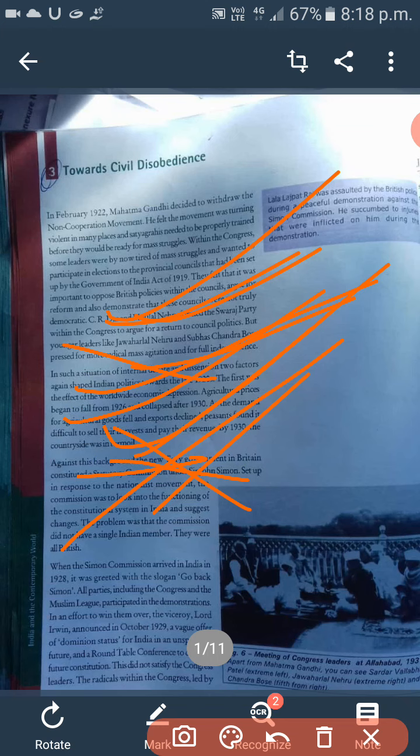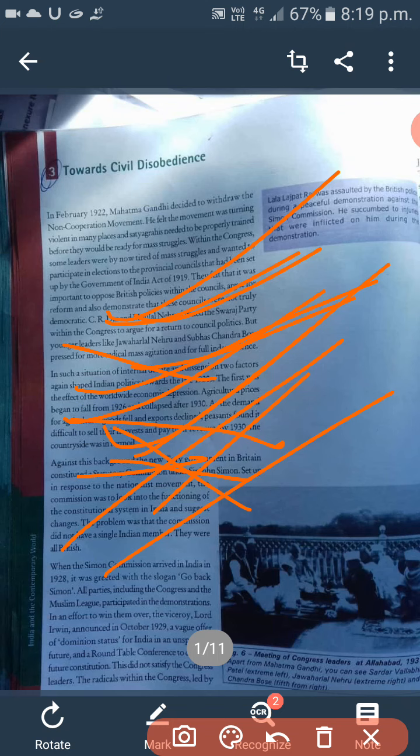So in such a situation of internal debate and discussion, two factors again shaped Indian politics towards the late 1920s. After 1920, there was a clash, or debate and discussion, within the Congress party. The first was the effect of the worldwide economic depression.